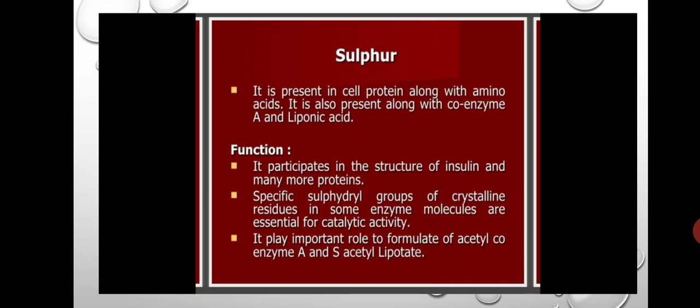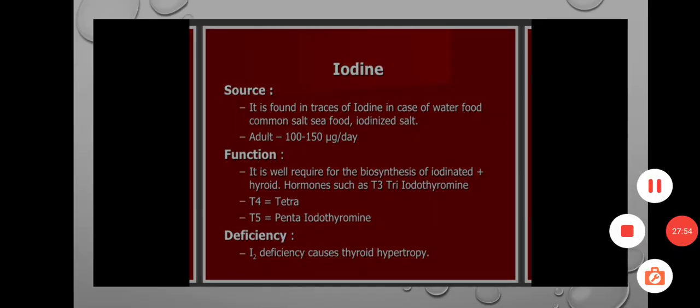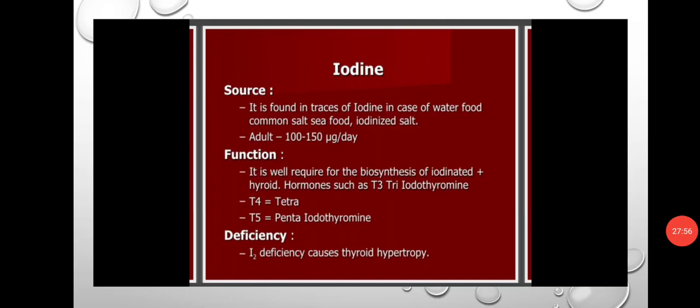And specific sulfonic groups or sulfonic residues regulate enzyme functions also. And next is iodine. Iodine is found in traces in water, seafood and iodized salt. The requirement of iodine is 0.001 mg per day. The function of iodine is that it is required for hormone functions like T3 and T4 hormones.